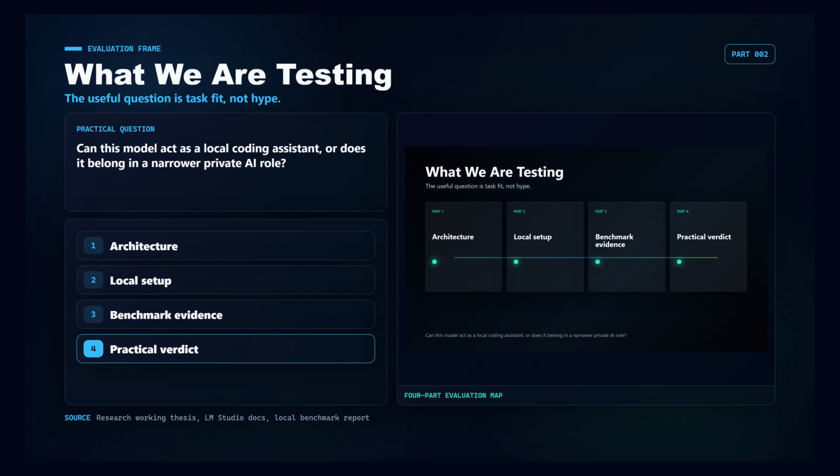The practical question is not whether LFM2 24B A2B can generate text. It can. The question is whether a developer should trust it as a local coding assistant or use it in a narrower role. By the end, you should have a clean answer: what Liquid built, what LM Studio makes practical, what our benchmark actually measured, and where this model still makes sense if you care about private local AI.